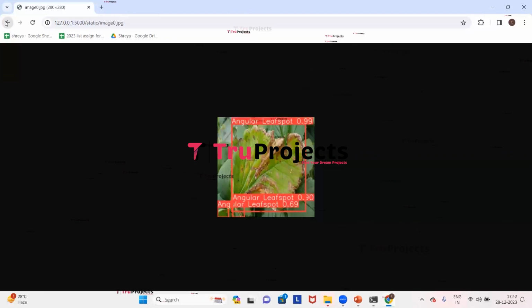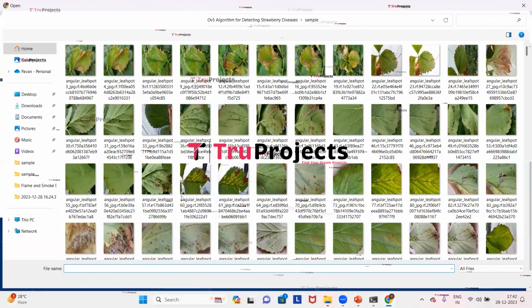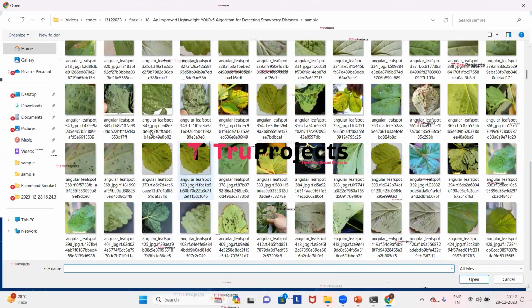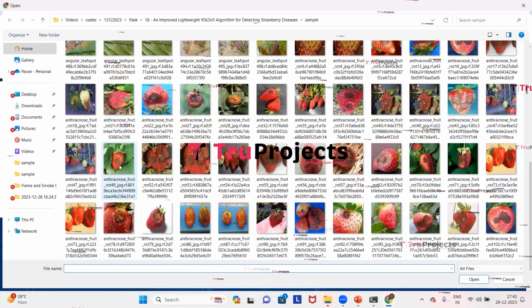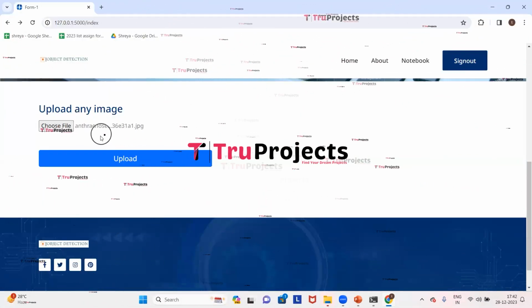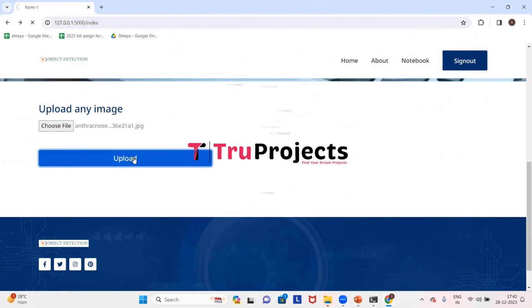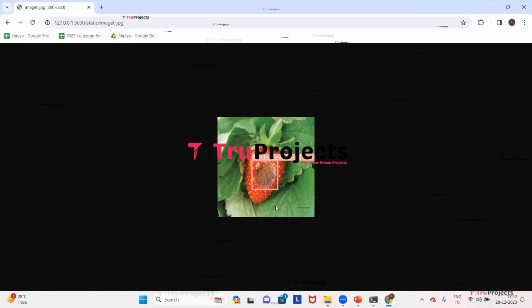Click on back arrow. Click on choose file. This time I will upload this image. Now we will click on open. Image has been loaded. Now click on upload. Here we can see that the application has detected the disease and it has drawn a bounding box around it, and it has classified the disease as anthracnose fruit.